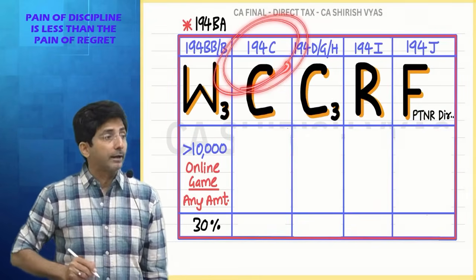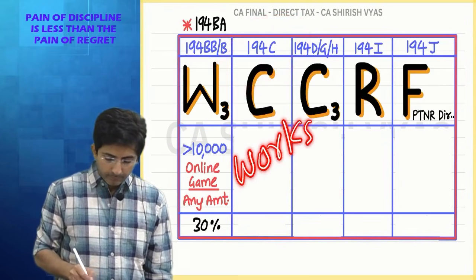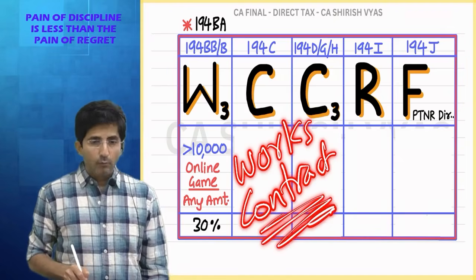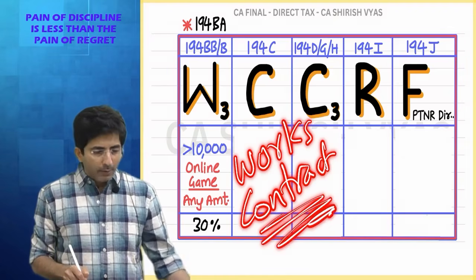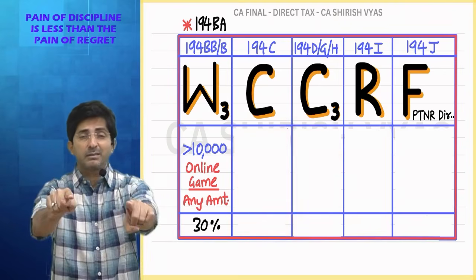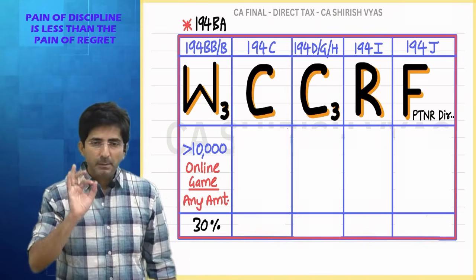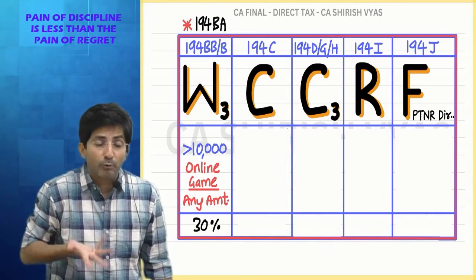194C is payment to contractor. It is payment for works contract. You know what is the title of section 194C? Payment for works contract. You know what you mean by works contract? Works contract means someone is doing the work as per my requirement and specification. This is the best definition I have given. You know why I am calling this the best on my own?